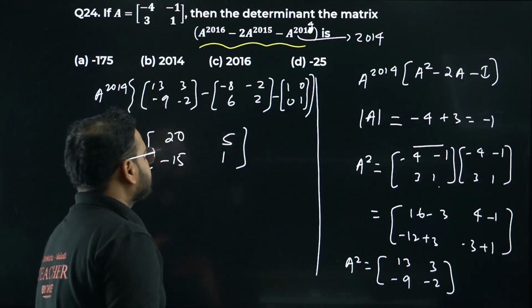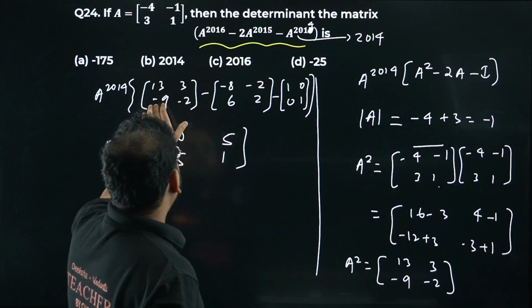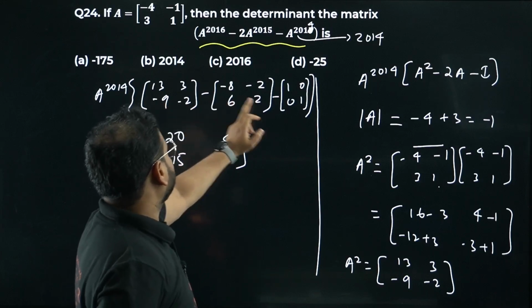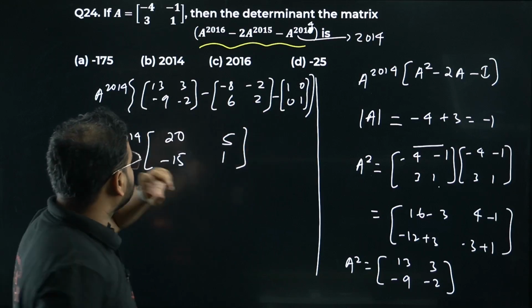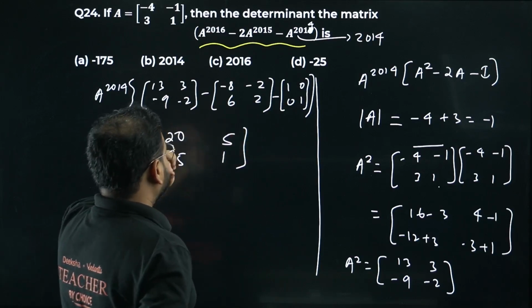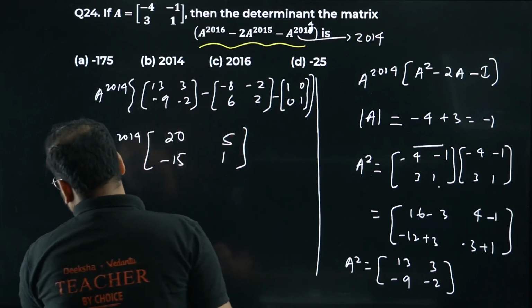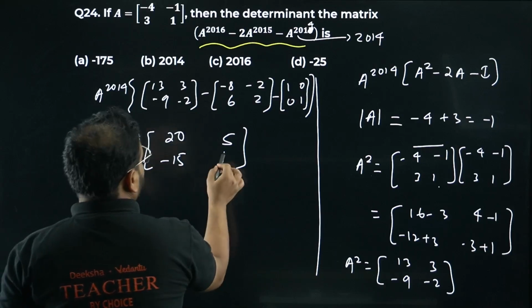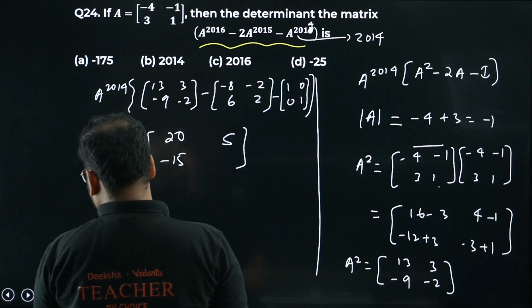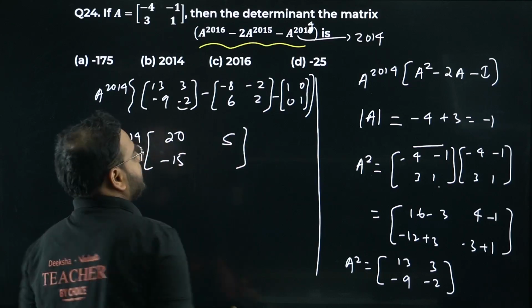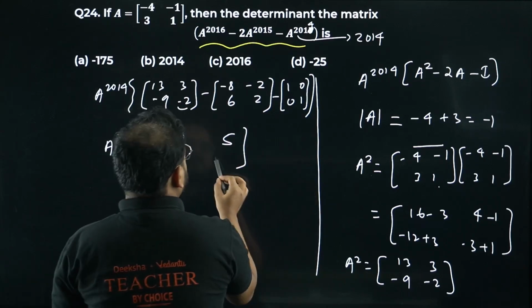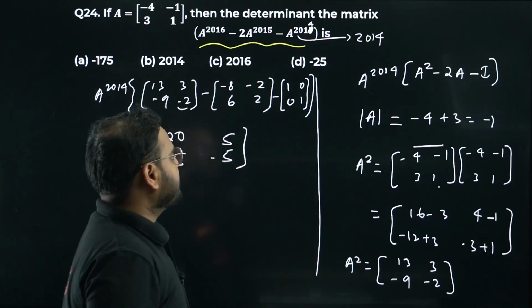Please check. We have minus 9, minus 6 is minus 15, plus 0, it remains as it is. Minus 2 is minus 4, excuse me, there's a mistake in the last term. Please check here: minus 2, and minus 2 is minus 4, and minus 1 is minus 5 actually.